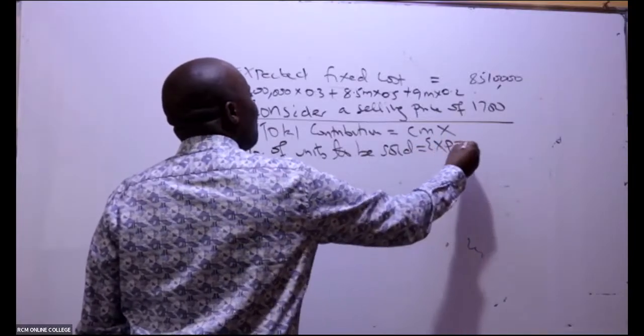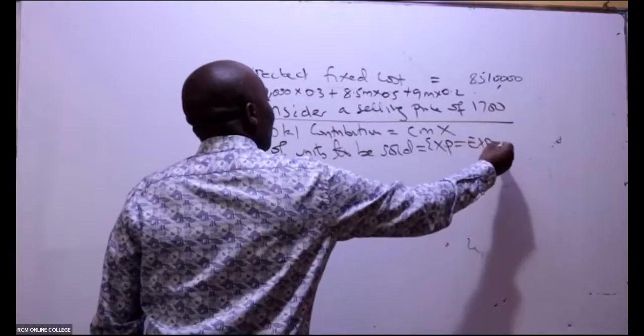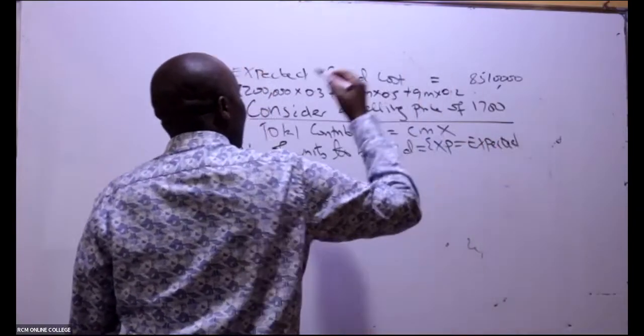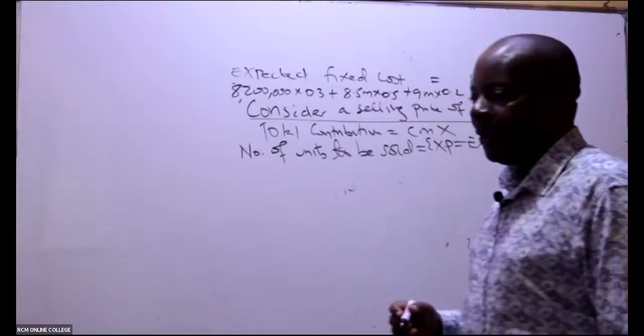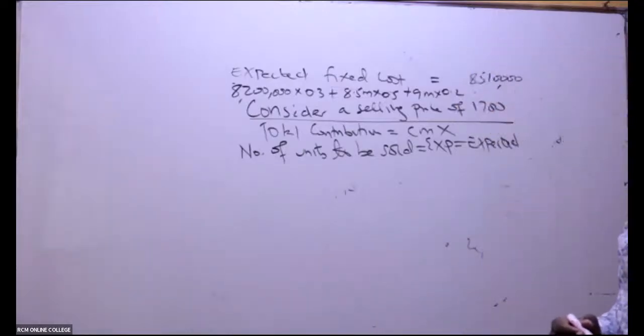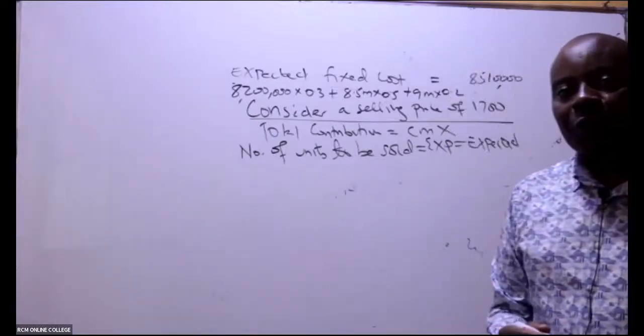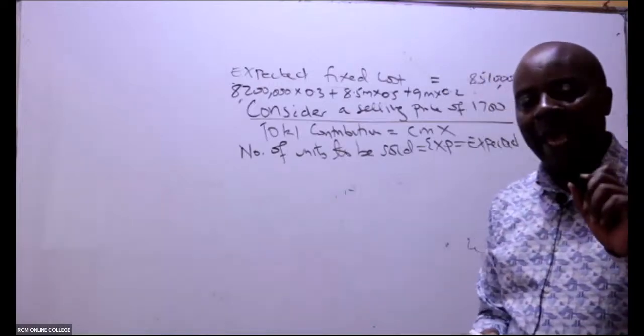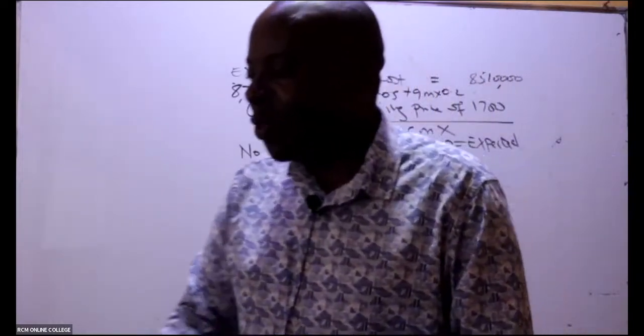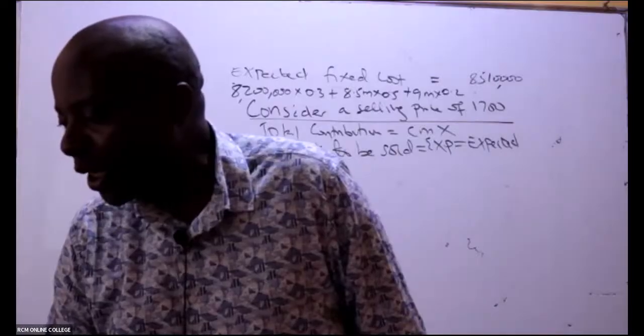So is there somebody who is able to give me this figure? Anybody who is able to tell me how many units I will sell should I decide to sell these units at 1,700? I can see they have given me 3 demand values.